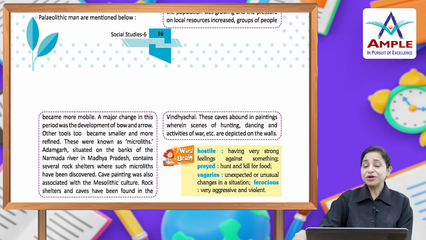Hostile, which means having very strong feelings against something. Prey, to hunt and kill for food. Vagaries, which are unexpected or unusual changes in a situation. Ferocious is very aggressive and violent.